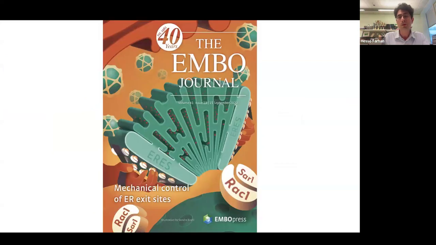And why I'm showing this cover is because I was very proud. I said, this is like an accordion. You are stretching the ER, and then it makes COP2 vesicles. While I was showing this to someone, I noticed that this cover is wrong. What we showed is actually not stretching of the ER, we showed stretching of the entire cell, and then there's signaling to the ER exit sites that make COP2 vesicles. I know some people here oppose the idea that there are COP2 vesicles, but this is just a cartoon.